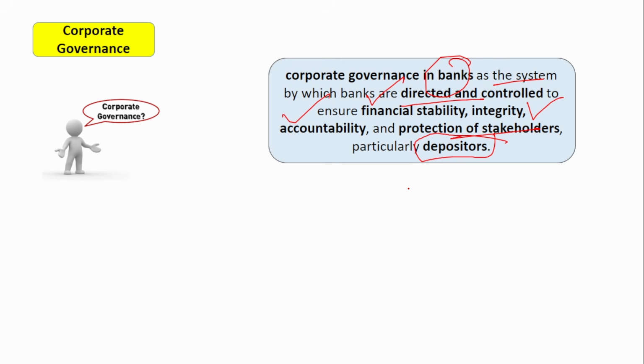Apart from that, even CSR, corporate social responsibility, is defined under corporate governance. A percentage of your profit should be used for improving society, because you are earning money from society, so you have to give something in return. Of course, if you are making a loss, you don't have to allot such money. But if you are making a profit, then a certain percentage should be allotted. All that is defined under corporate governance, and for banks it is issued by the Reserve Bank of India.